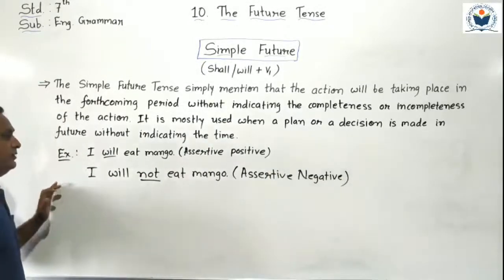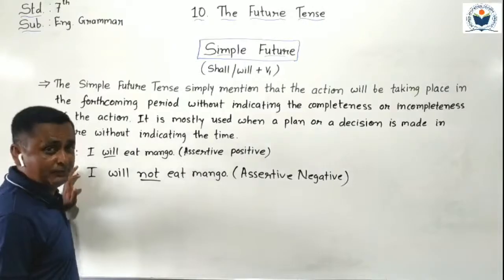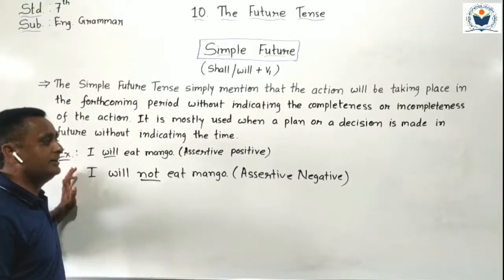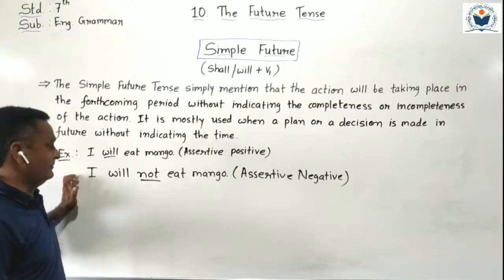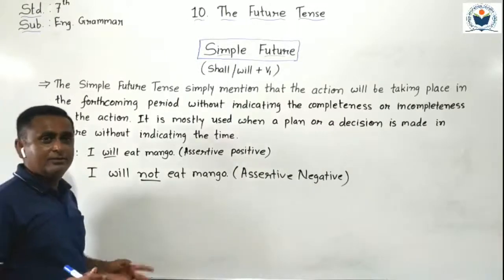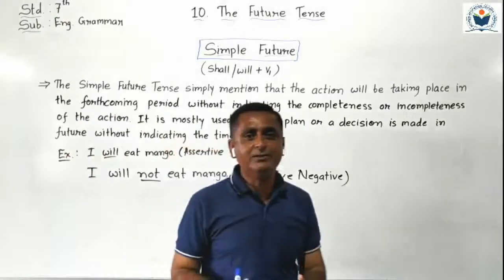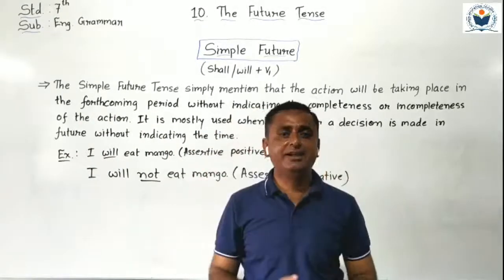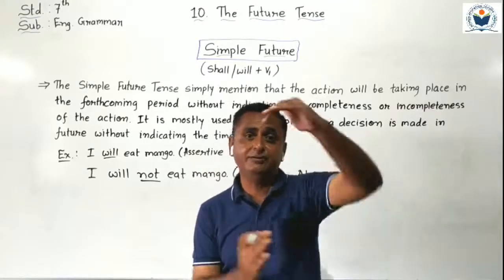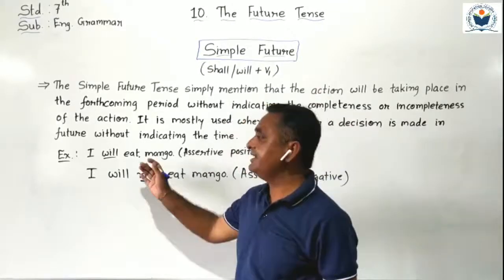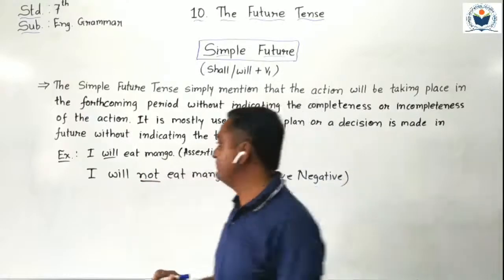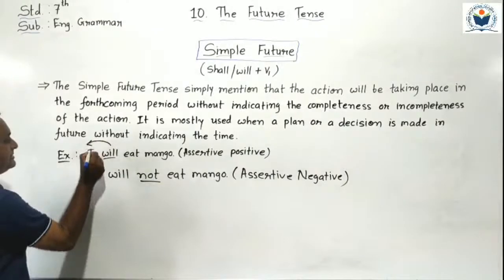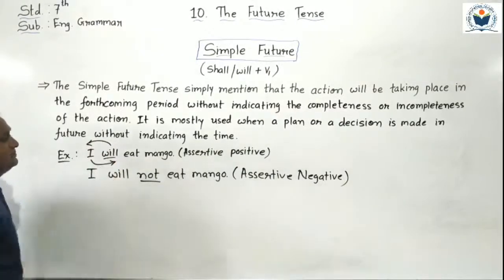Now, if we want to convert it into interrogative positive form, how do we convert it? As you know, students, to make any sentence interrogative, you have to interchange the helping verb and subject. Then it's converted into interrogative form. Here the helping verb is already given, so we interchange helping verb and subject.